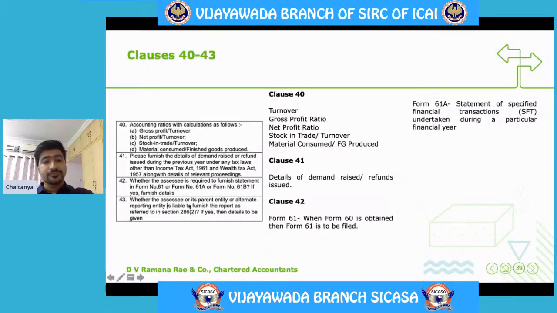So if an assessee is required to furnish any of these forms, then those details are required to be given. Then this talks about whether the assessee or its parent entity or an alternate reporting entity is liable to furnish the report as referred to in section 286(2). See, this is in the case of foreign group entities. In the case of a foreign group entity, if the parent entity is in India or its alternate reporting entity is in India, then it is required to furnish reports as per section 286(2). If it is required to furnish such reports, then those details are required to be entered here.